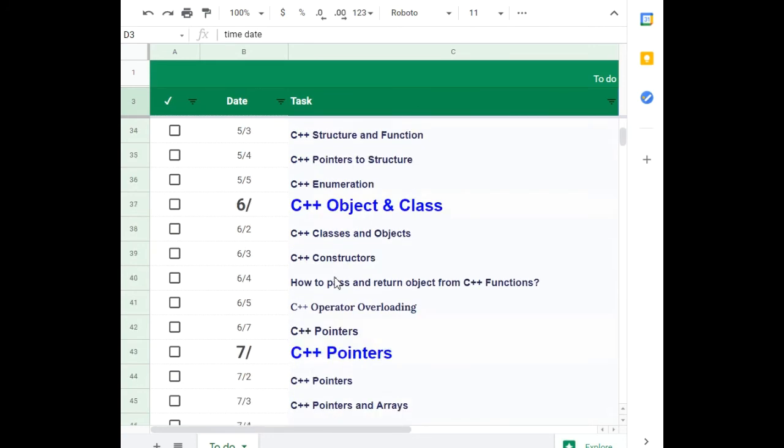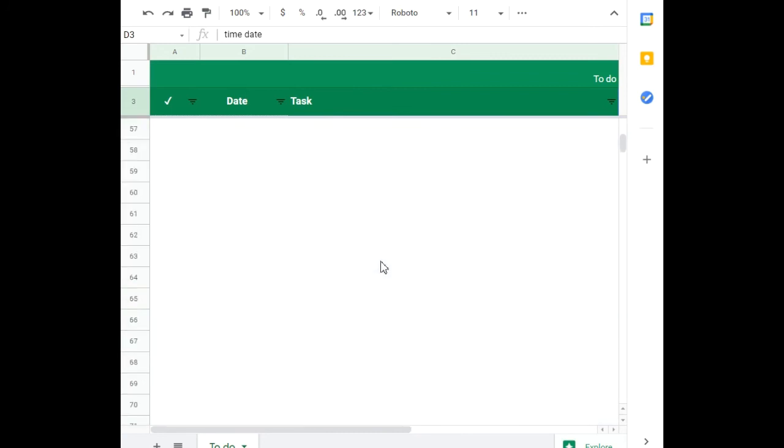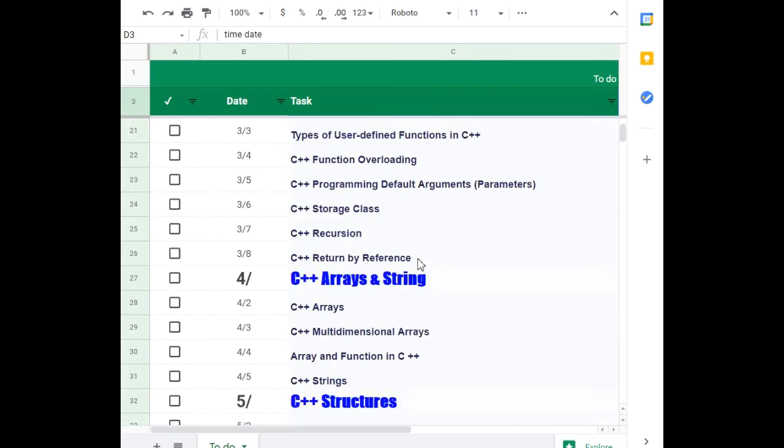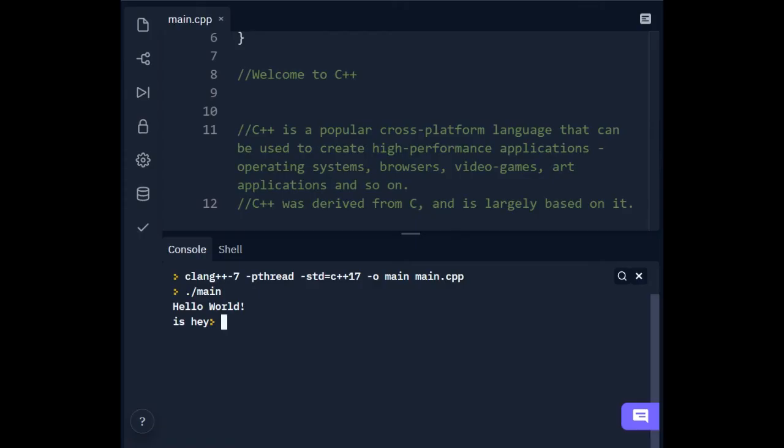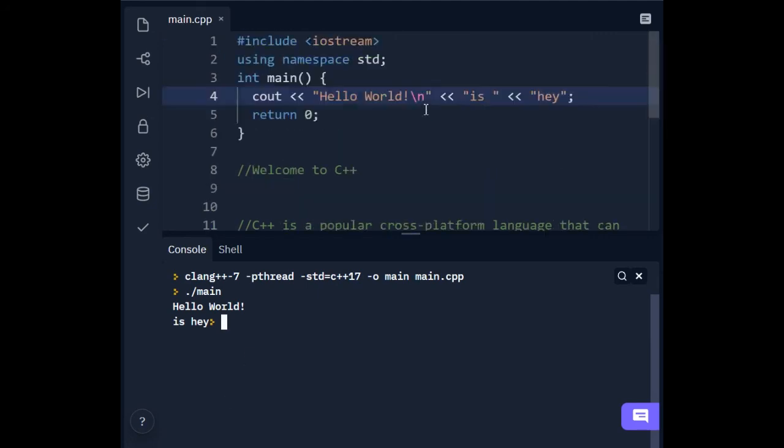These are the topics. Also, a semicolon is used to terminate a statement. Each statement must end with a semicolon, and it indicates the end of one logical expression.